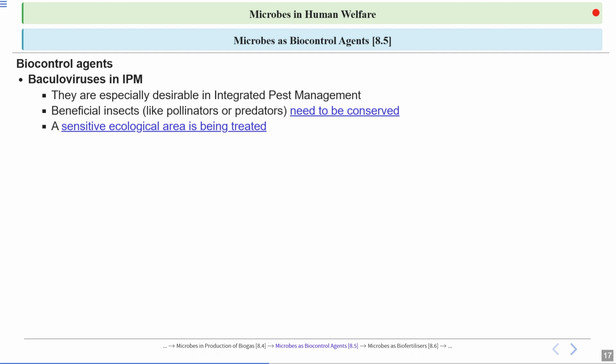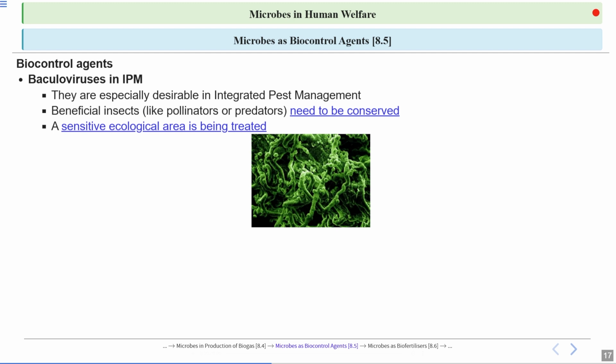Here, beneficial insects should be preserved. If there is no pollination, there will be no seed production and no fruit production. If there are no predators, then the population of prey will increase, so ecosystem stability will be disturbed. Okay, this is clear.